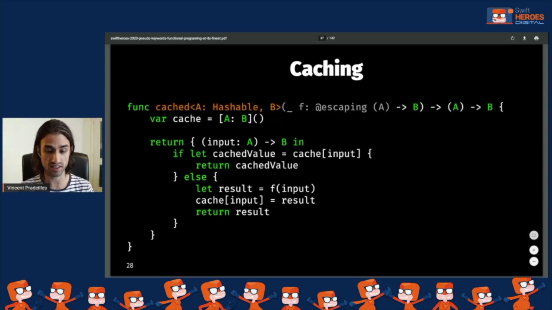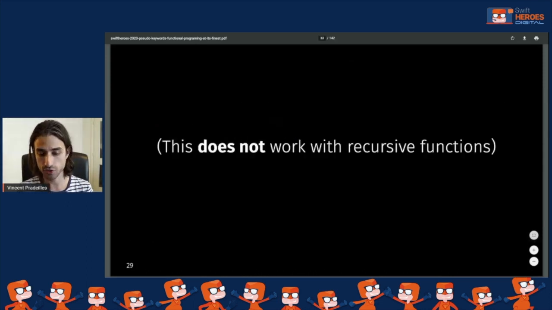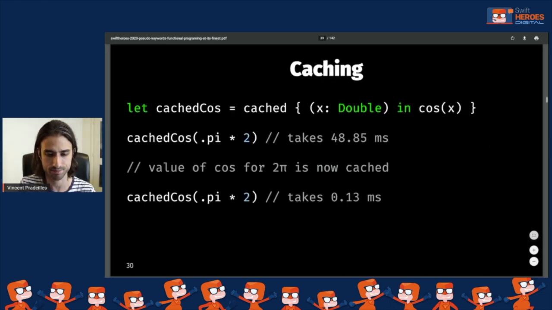And what you can see is that it's indeed a caching logic, because when we found a value in the cache, we didn't need to call the function f, we only called f when there was a miss in the cache. Just a quick word of caution, this doesn't work if the function f is recursive. Actually, it will still work, the result will be correct, but there won't be any actual caching logic implemented. But now we can use this function.